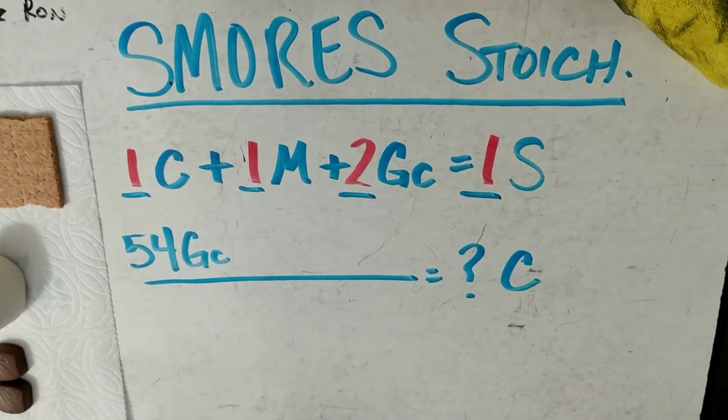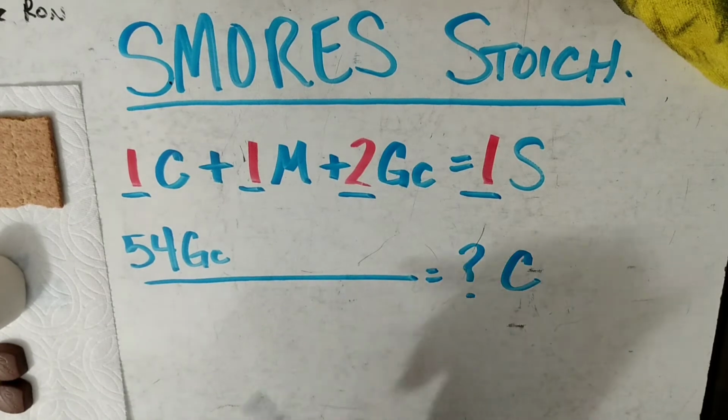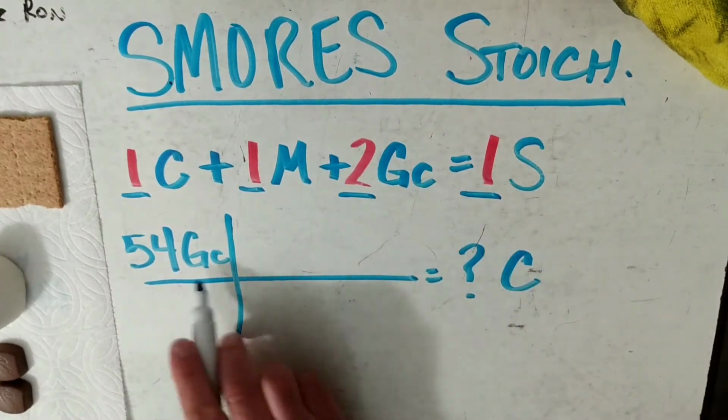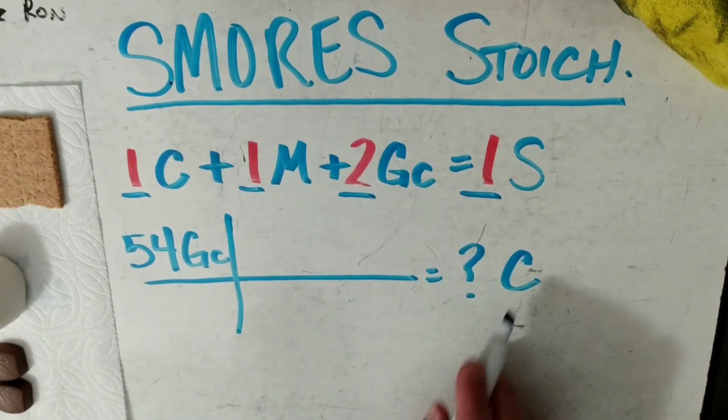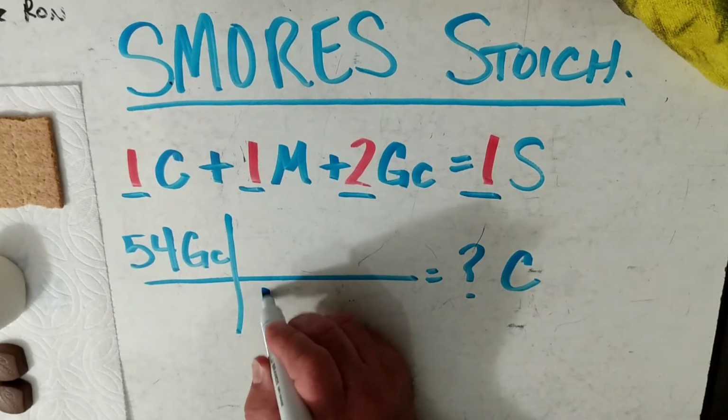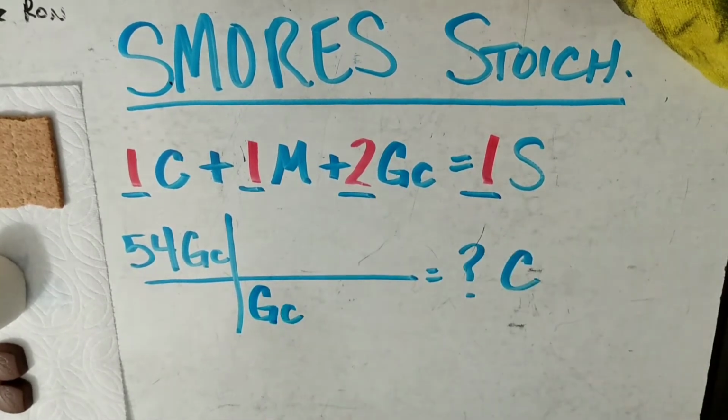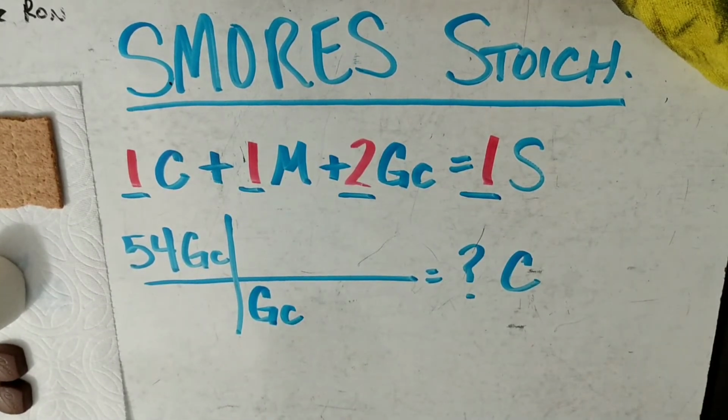Okay, so guess what? We're going to go up to our equation up above. We're going to utilize that equation. So with our 54 graham crackers, we don't want graham crackers, okay? We want chocolate. So I'm going to put graham crackers right here. There we go. There's our graham crackers.